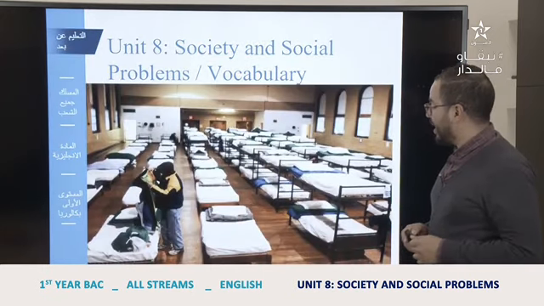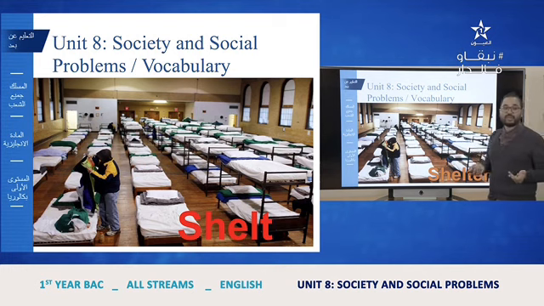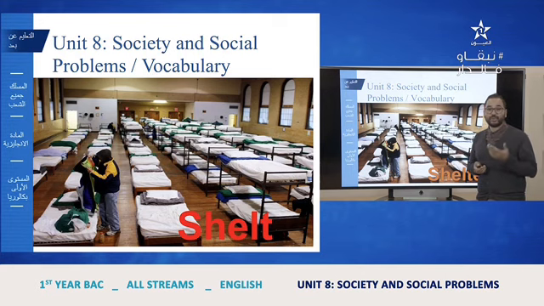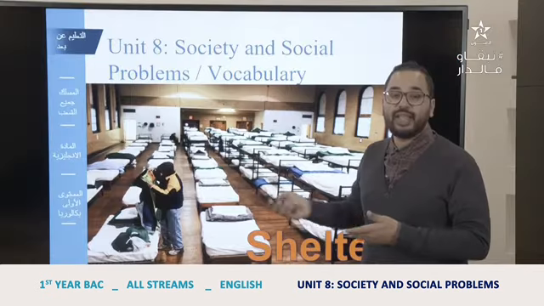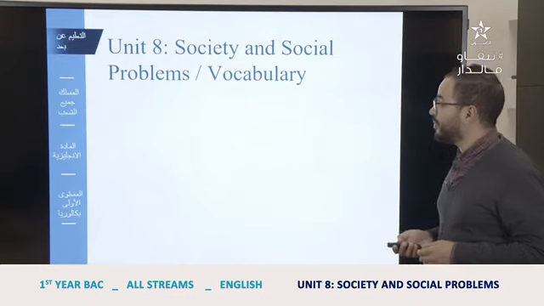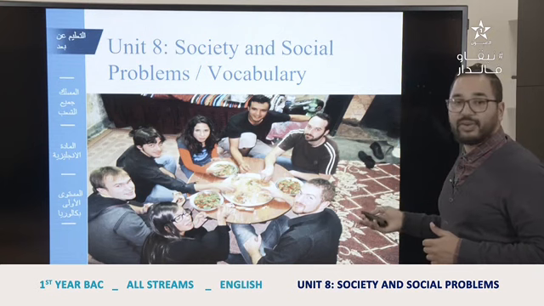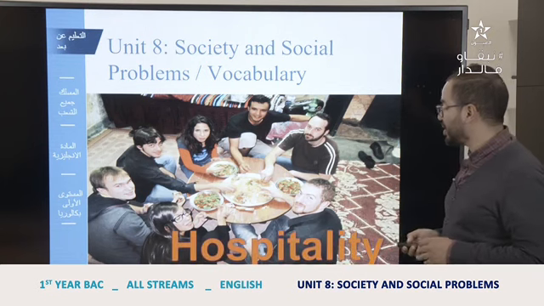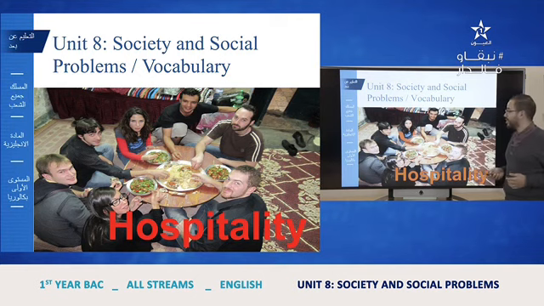This is a shelter. People use this place if they don't have, for example, a house, or if the weather is very dangerous, there's a lot of rain, or there is a storm or something like that, and people want to protect themselves, so they go to places like these that we call shelters. Here, these are maybe tourists, and as you know, Morocco is known for its hospitality. We like to invite people to our houses and treat them in a good way, so that's hospitality.